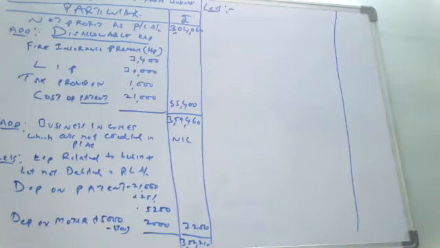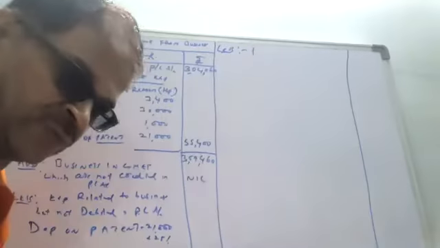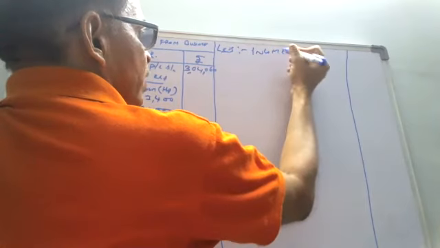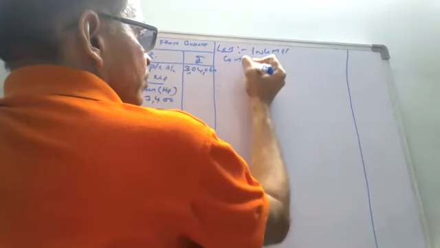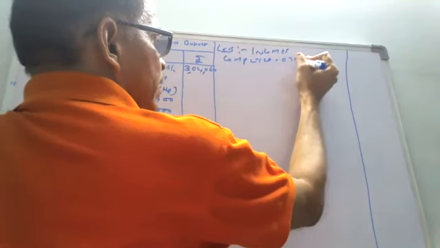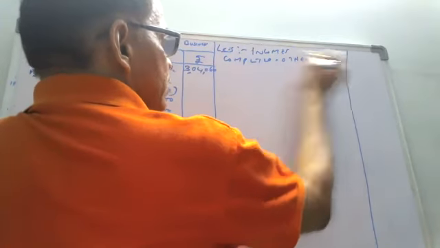Very good. Incomes computed under other heads. I am not writing it elaborately because of lack of space.